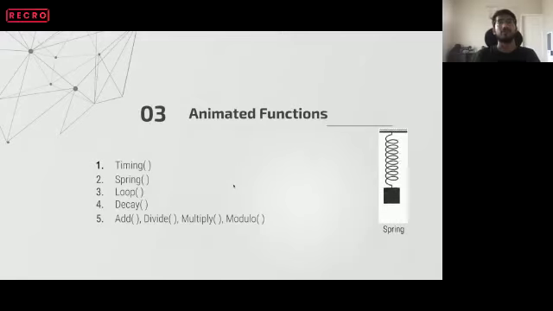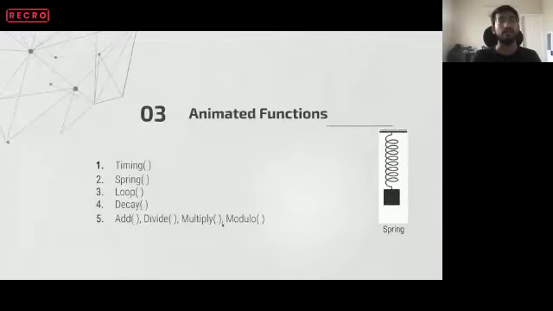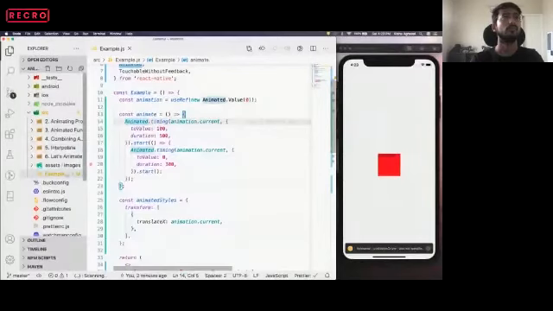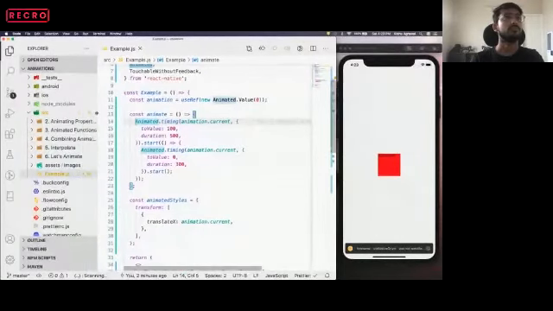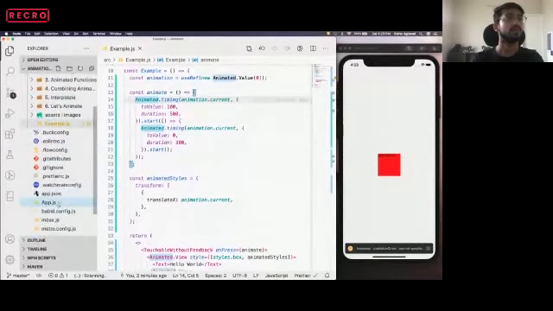Now moving next, this is one of my favorite parts personally. So animated functions. The React animated library exposes different types of functions. The timing function that we are using right now, and we also have spring, loop, decay, add, divide, multiply, and modulo. We'll see how all these things are done and what the advantages are, when to use which one. So first of all, I just want to show.